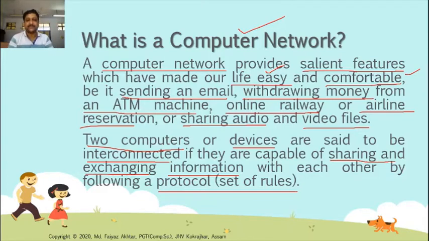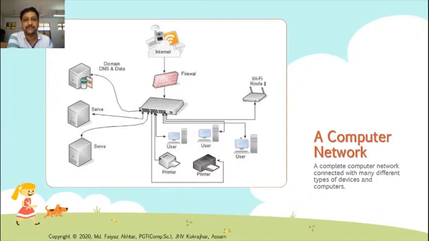In the same way, in computer, if one computer is sending some data to another computer, then the other computer must use some protocol and must wait to receive the information. Until the information is completely received by one computer, only then is that computer able to send something to the other computer. These are known as rules, which must be followed during exchanging information in a computer network. See, this is an example of computer network.